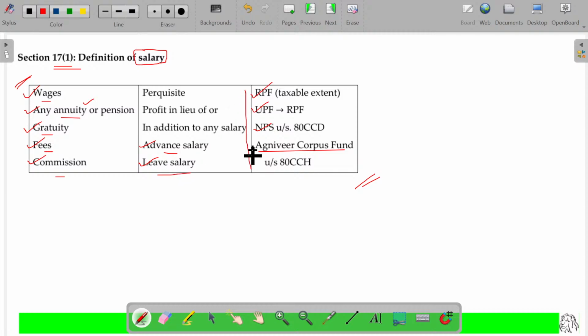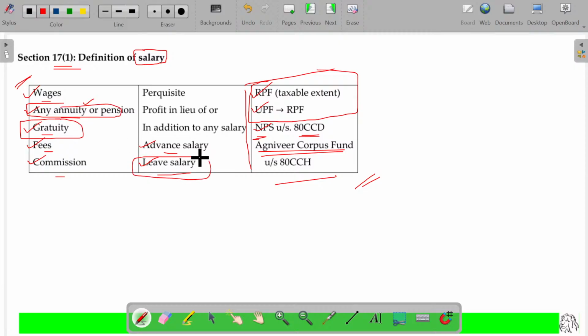RPF, UPF, NPS and Agniveer are also considered as taxable. RPF, UPF and all, we will study separately here, so that you will understand that later on. NPS you will study along with 80CCD, and Agniveer corpus fund also later on. As such, now you just keep in mind that these terms also fall under salary only. You need not mug up now. If you are not able to recollect, no need to worry about that. After reading all these things, because we are going to study in detail how to calculate the taxable amount in case of gratuity, pension and annuity, leave salary and all one after another, naturally then you will be able to understand this easily. Is that okay?